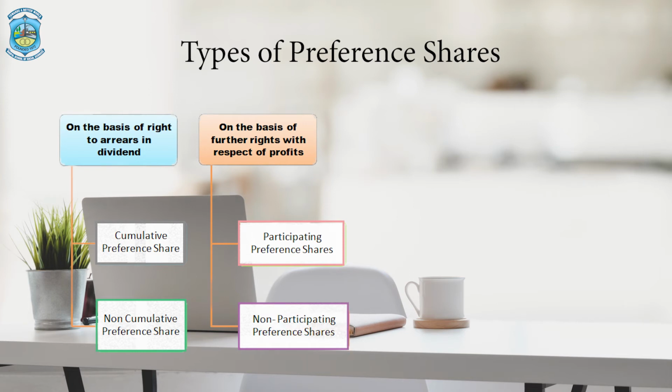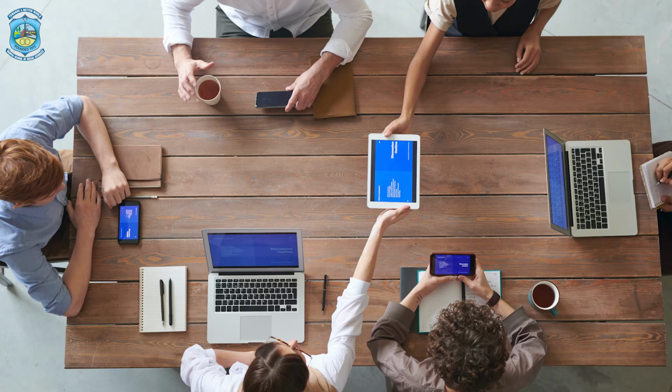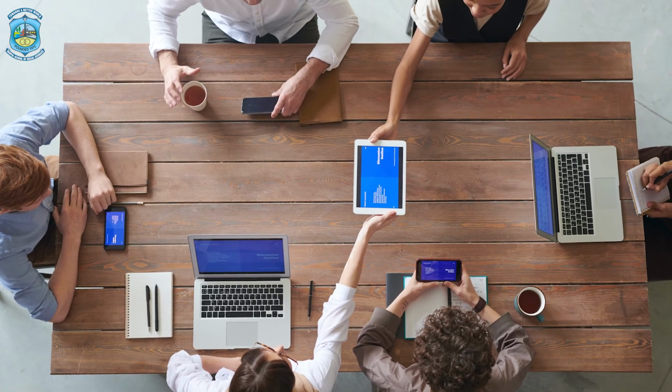As we know, preference shares have the preferential right of getting the dividend before the equity, so definitely they will get the fixed rate or fixed amount of dividend before the equity shareholders, and then the equity shareholders will get the dividend. After that, if the company has a surplus amount of profit left after paying the equity shares, then the participating preference shareholders will get the right of dividend in that extra profit.